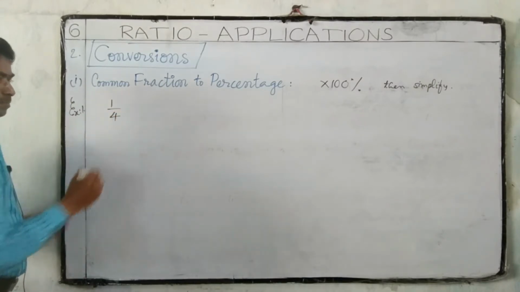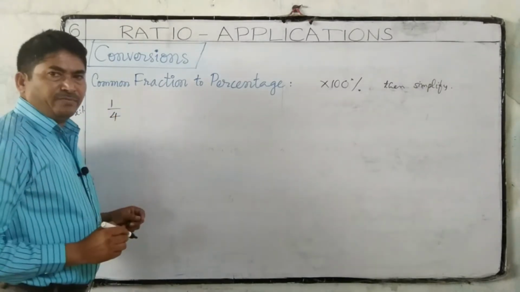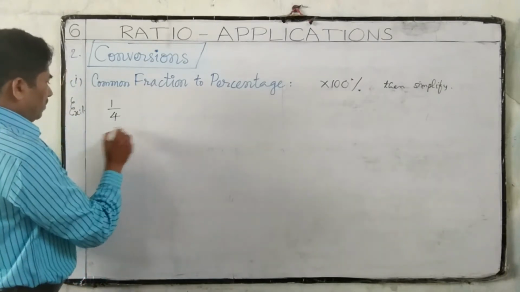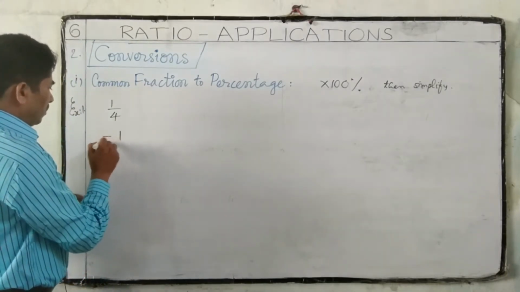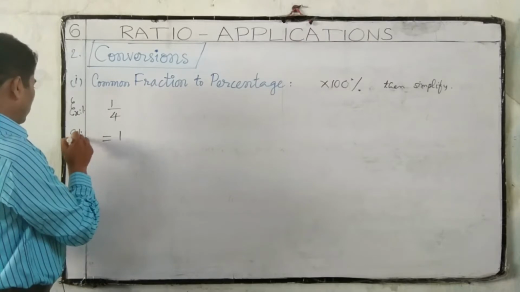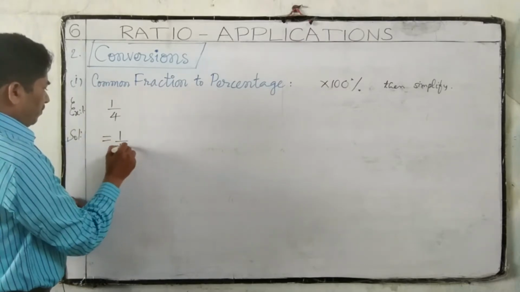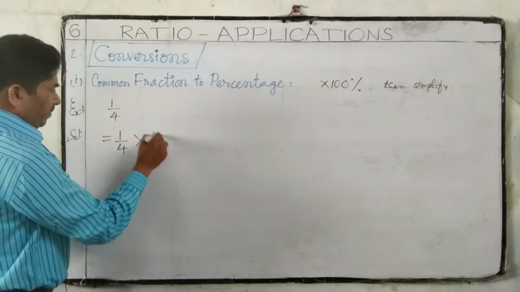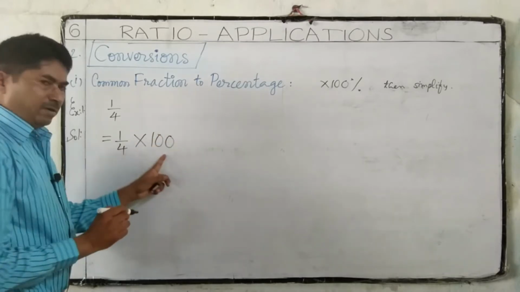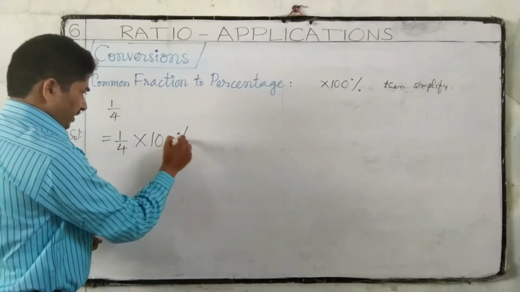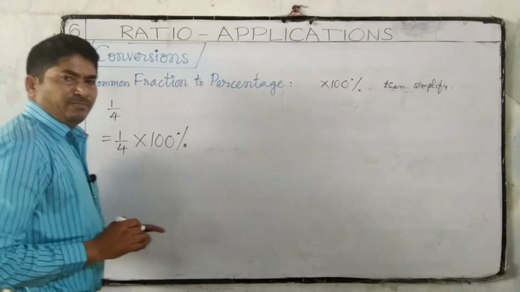One by 4 is a common fraction. One by 4 into 100. Multiply with 100 and keep the percentage sign. Then simplify.